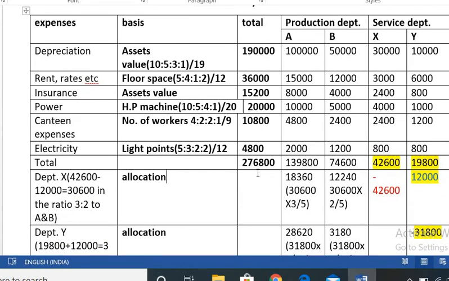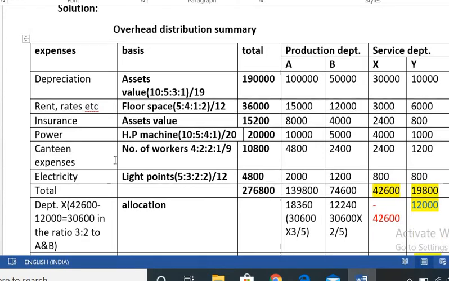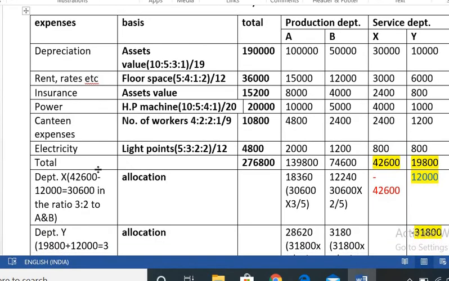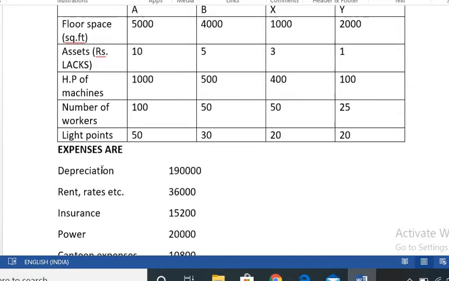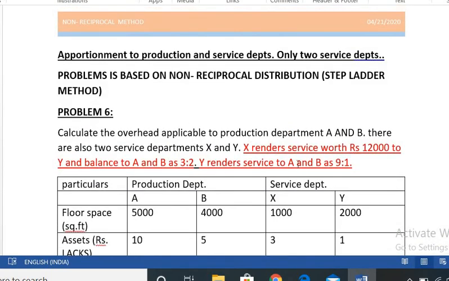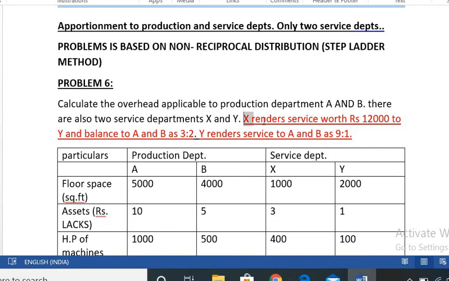Total column is 2,76,800. Production A 1,39,800. Production B 34,600, X 42,600 and Y 19,800. So that is very important. Next one is the non-reciprocal method. That is very important.